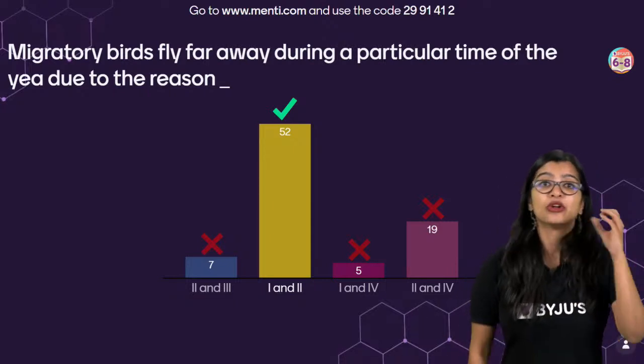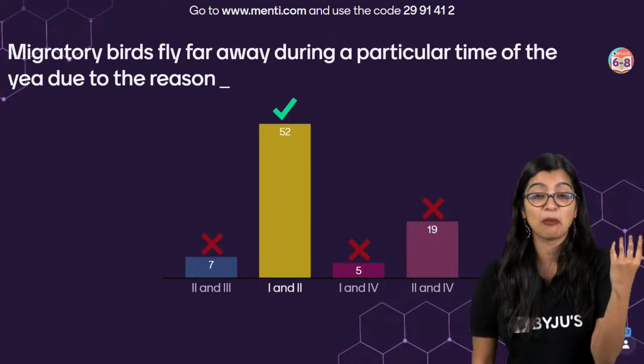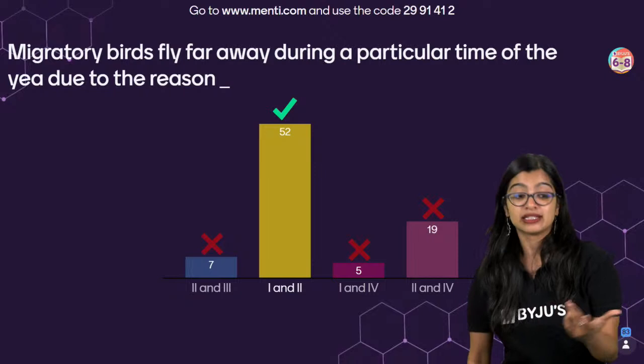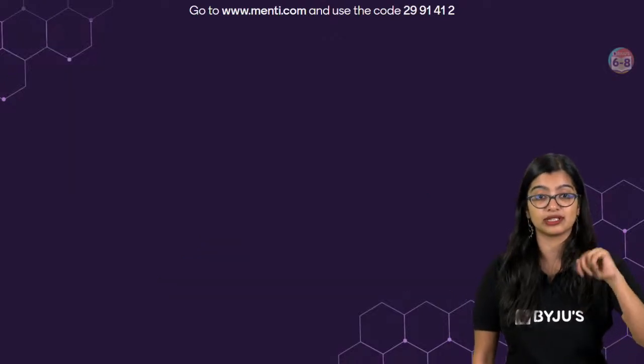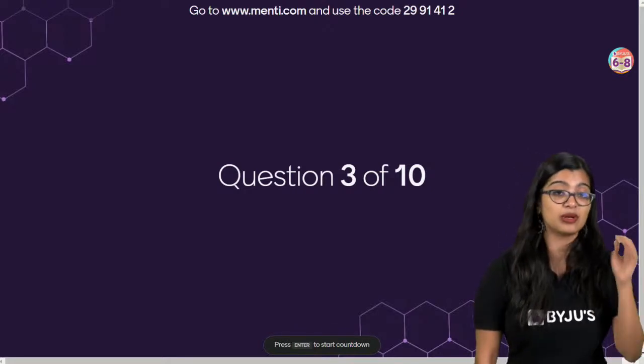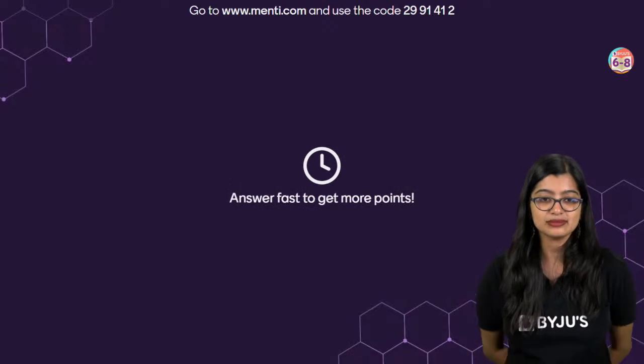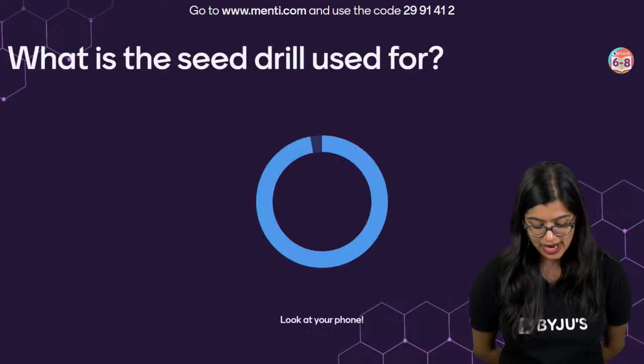As we know, normally due to lack of food and due to extreme climate, birds migrate from one place to another. The Siberian crane is an example of the same. Now moving on to question number 3, everyone. Question number 3 will be on your screens now. Okay, now let's have a look.